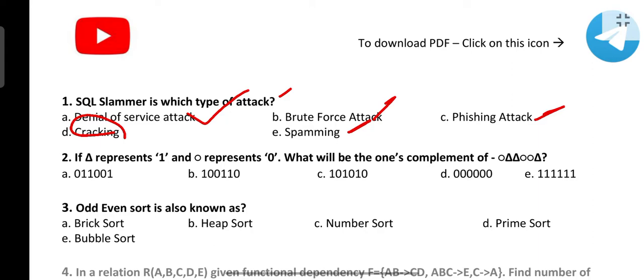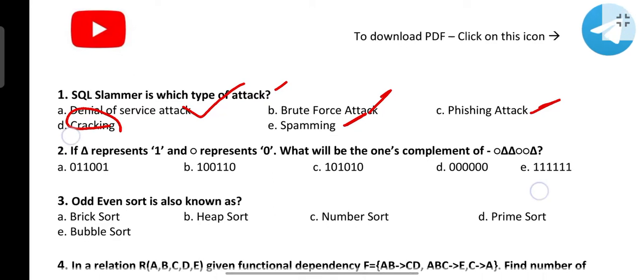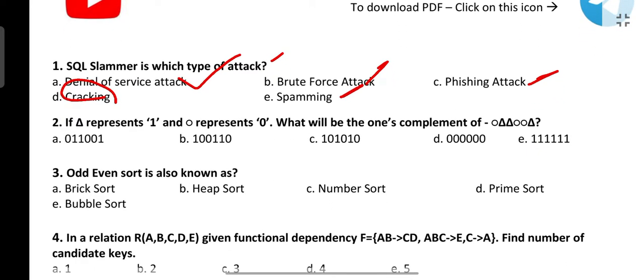So this is very important. Network security is a very important topic, and whatever types of attack there are in network security, you should prepare them very well. And you should not be much confused because network security comes in professional knowledge as well as in computer awareness also. Sometimes questions are asked. Let's go to the next question.